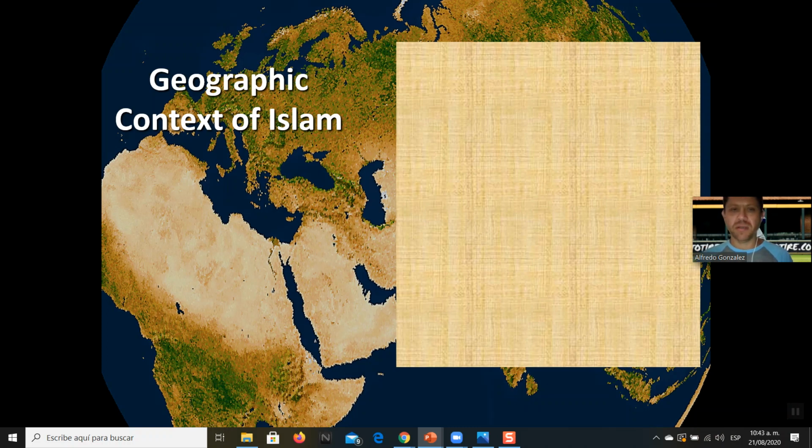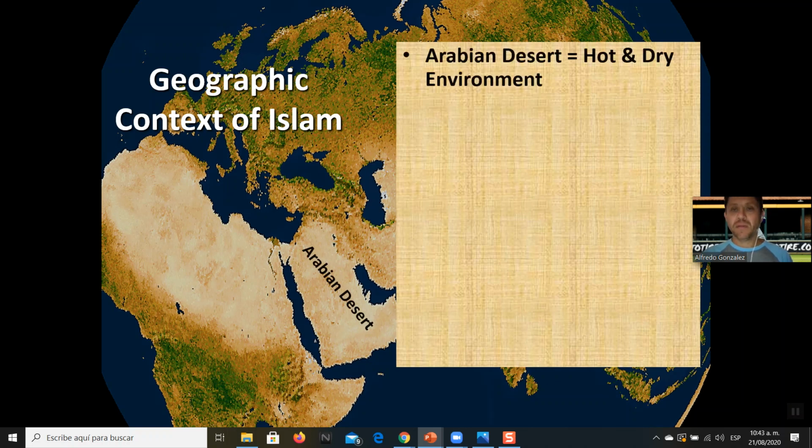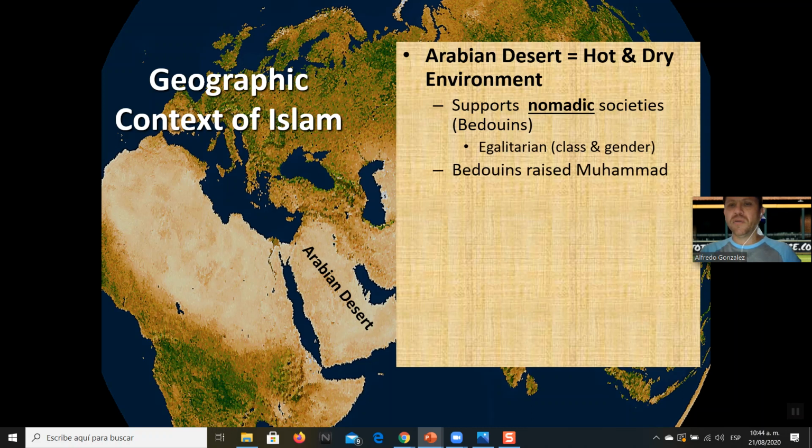It started in the Arabian Peninsula, which you can see here. It is mainly desert there, that Arabian Peninsula. So it's a very dry, hot environment. So it supports nomadic pastoralists, people that go from place to place with their livestock, from oasis to oasis. These pastoralists were quite egalitarian, more egalitarian than the people that lived in the cities, because their base was their clan or their kinship group.